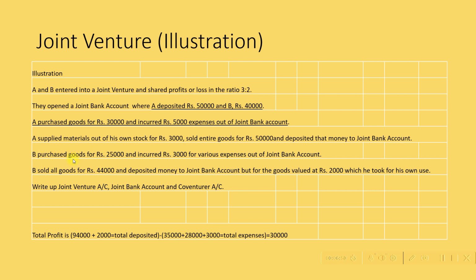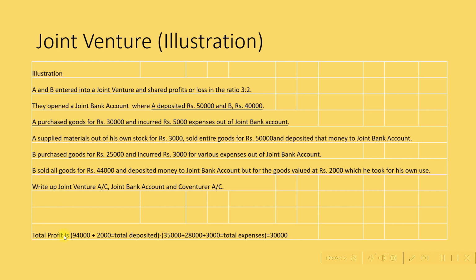B, on the other hand, purchased goods for rupees 25,000, incurred rupees 3,000 for various expenses out of joint bank account. B sold all goods for rupees 44,000 and deposited money to joint bank account, but for goods valued at rupees 2,000 which he took for his own use. Write up joint venture account, joint bank account and co-venturer account. So this is the question for the illustration.